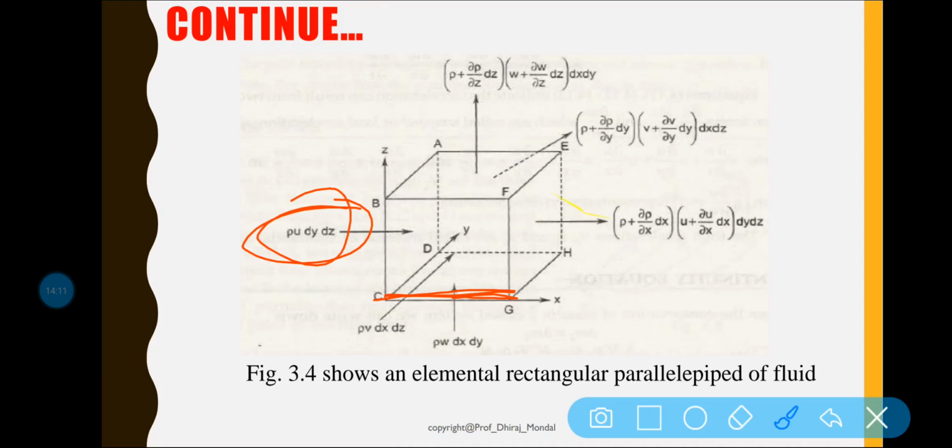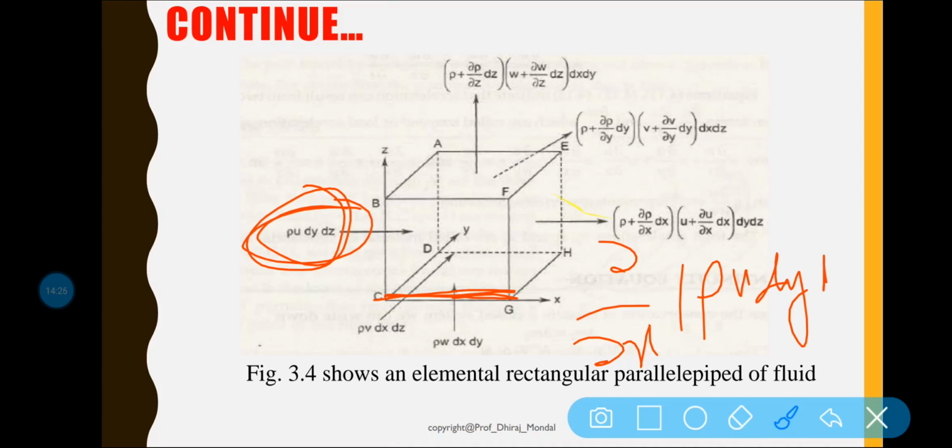So this is all good. This plus del x of rho u dy dz into dx. So this amount of mass is generated. Because when some fluid is traveling through some space, then with respect to space you have to differentiate, so that we will be getting some changes. Okay, so this is coming from the Taylor's function.